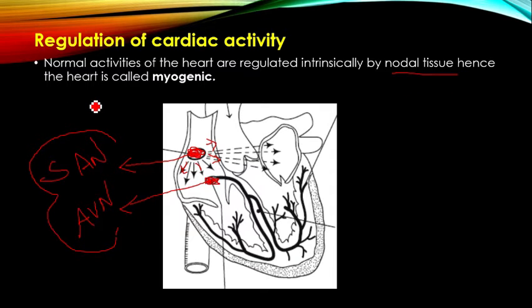Hence this type of heart is called a myogenic heart. This myogenic heart we can see in mammals like human beings. A few types of lower animals contain a neurogenic heart. In a neurogenic heart, the activities of the heart are controlled mainly by the neural system. That is about the main regulation of the heart. The normal activities of the heart are regulated by nodal tissue.